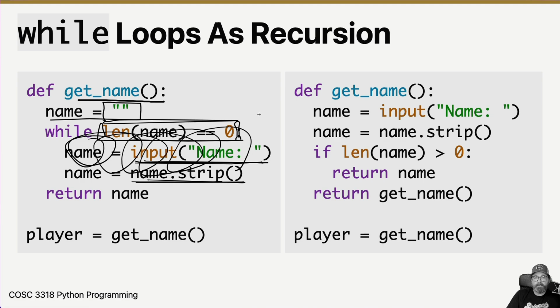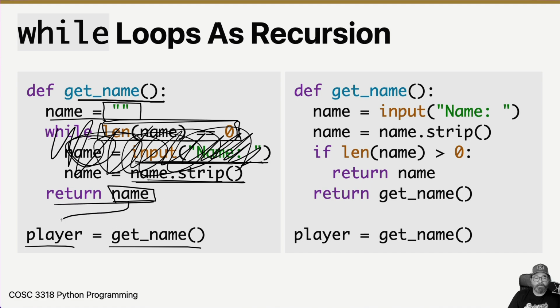Once somebody enters something that's not just white space, the loop stops flipping around, and we return that name. So when we call player equals getName, we're sort of guaranteed that whatever string gets returned and put back into here is going to be a non-empty string. Okay, so that's the while loop version.